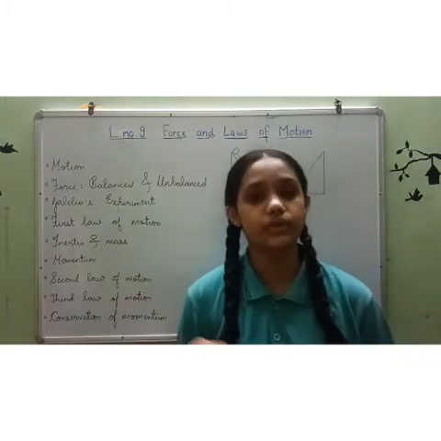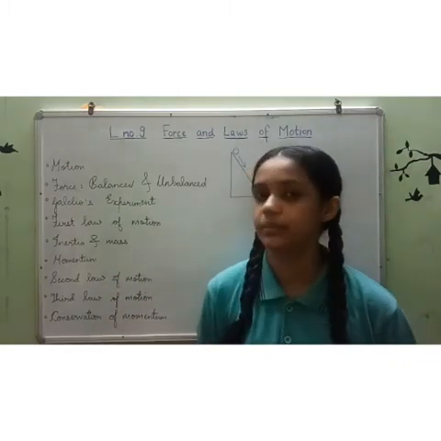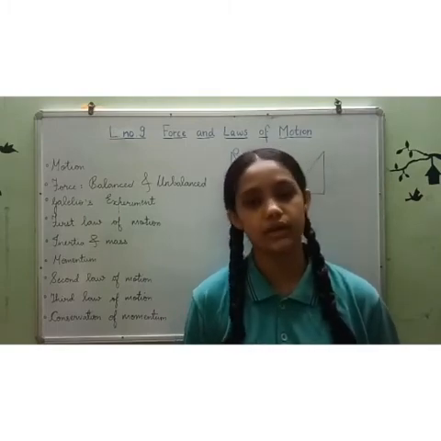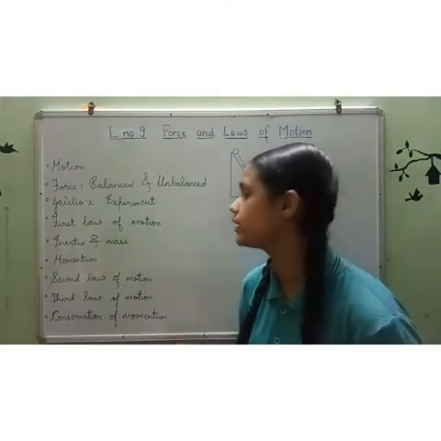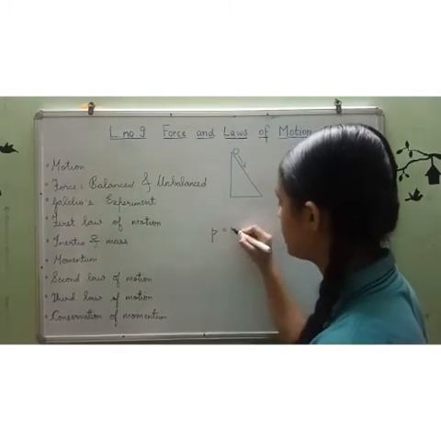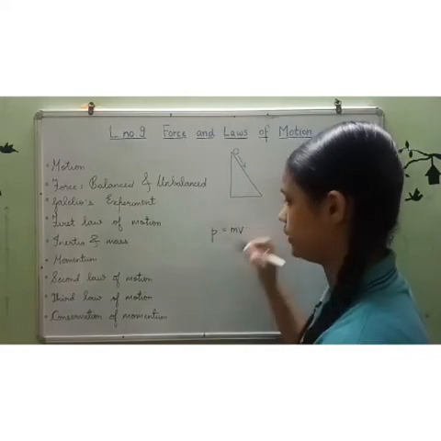Hence, Newton introduced one term named momentum. Momentum is the product of mass and velocity. Its mathematical formulation is momentum P is equal to mass m into velocity v.